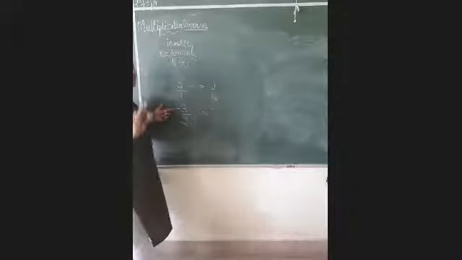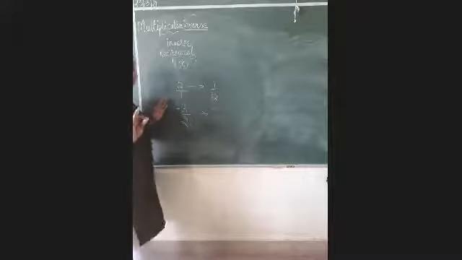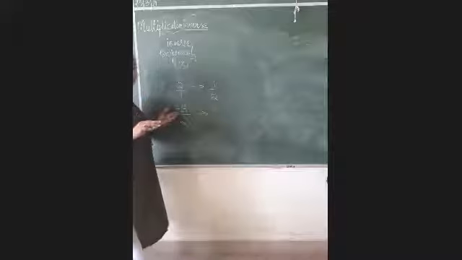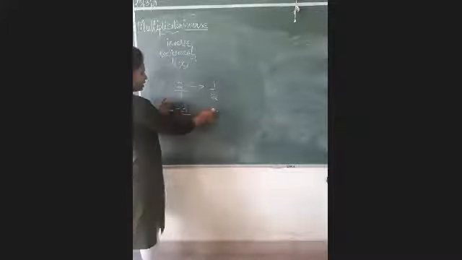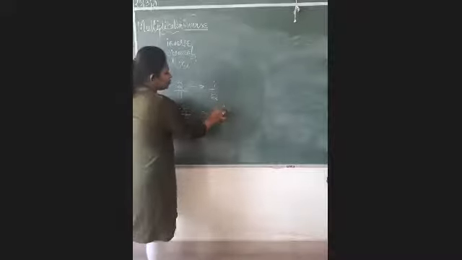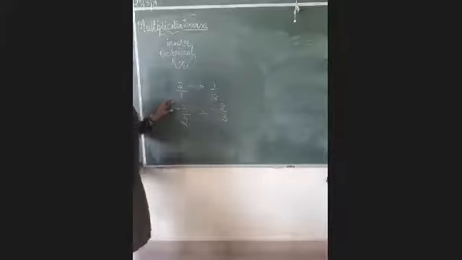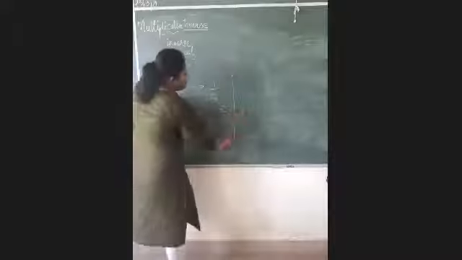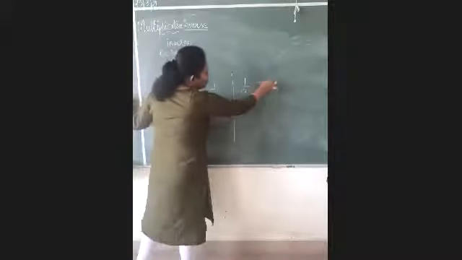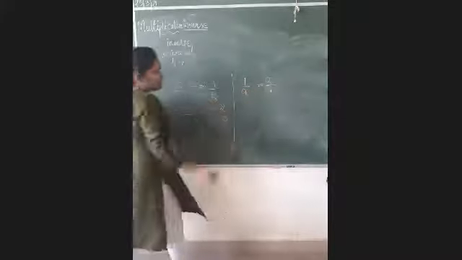Don't touch the minus sign. The question is only telling you that the reciprocal means changing the position of the numerator with the denominator. That's it. So minus will remain common and it will give you 2 by 3. Okay. Suppose I give you 1 upon A. Reciprocal will be A upon 1, or you can also call it only A.